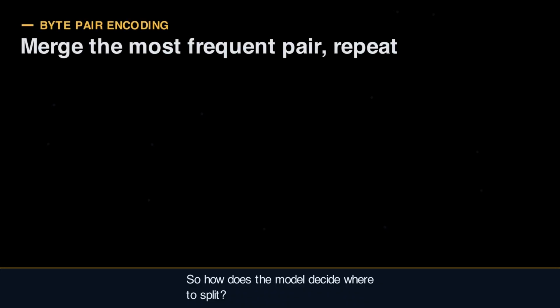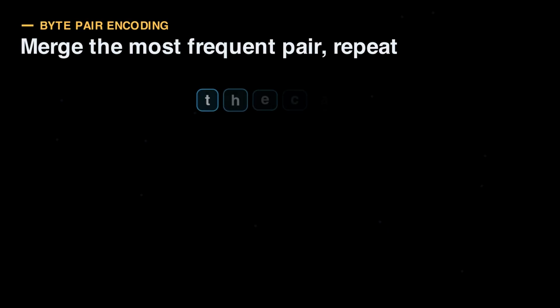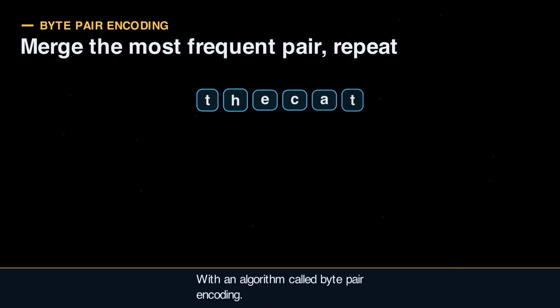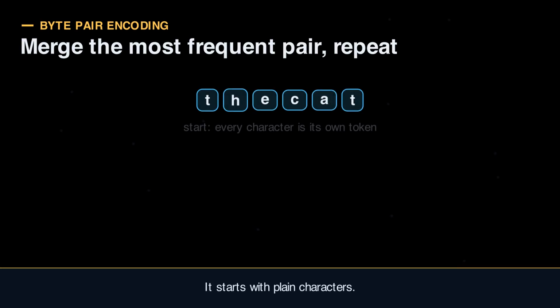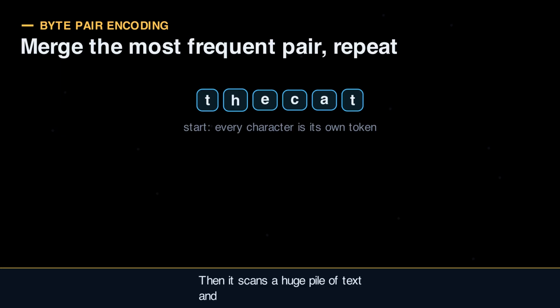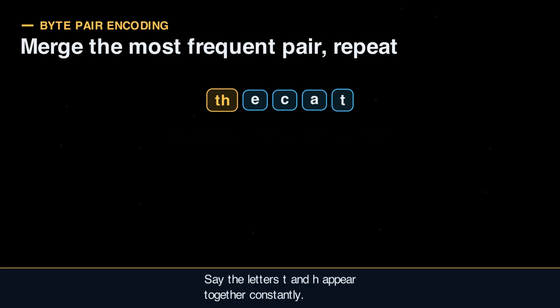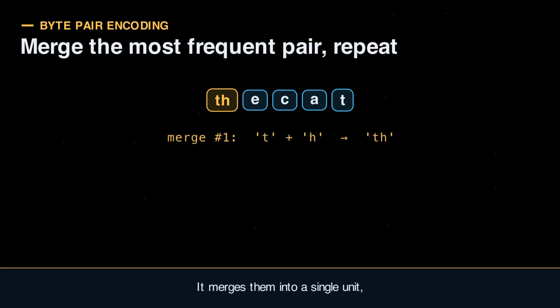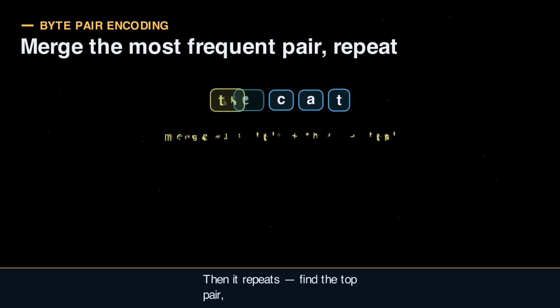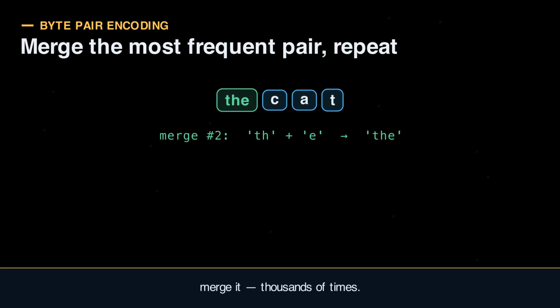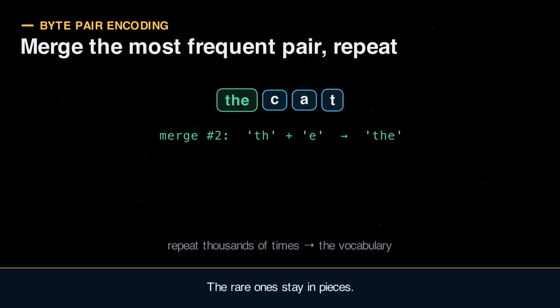So how does the model decide where to split? With an algorithm called byte pair encoding. It starts with plain characters. Then it scans a huge pile of text and finds the most frequent pair of neighbors. Say the letters T and H appear together constantly. It merges them into a single unit, TH. Then it repeats: find the top pair, merge it, thousands of times. The frequent chunks become tokens, the rare ones stay in pieces.